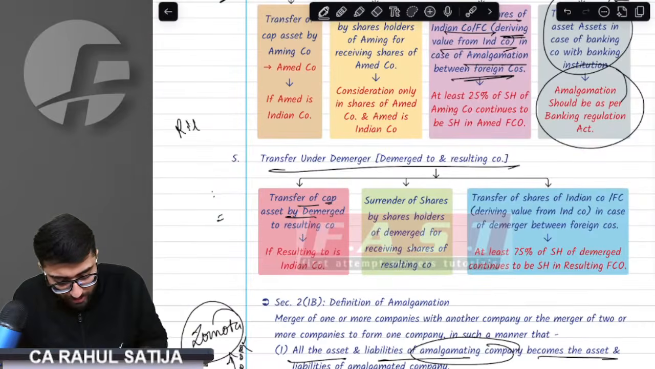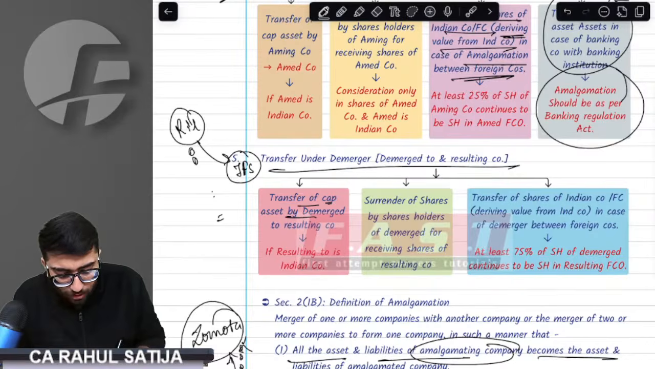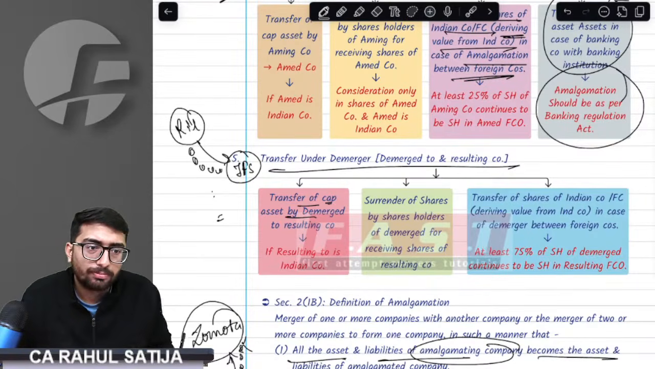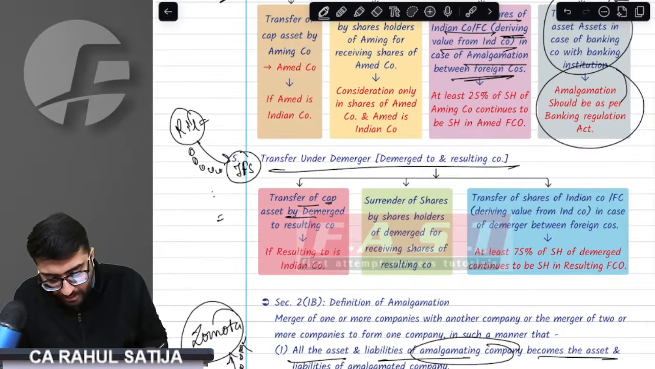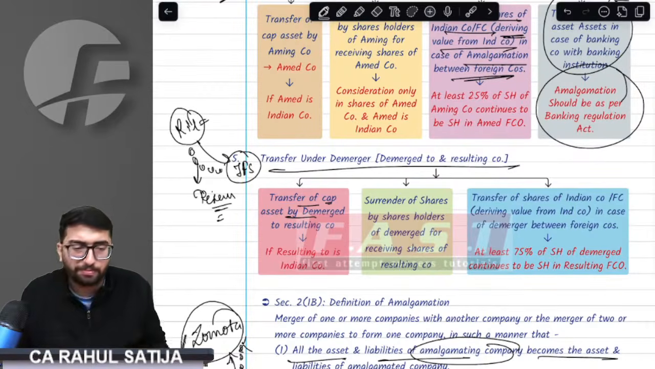For example, in Reliance, multiple assets went to Geo Financial Services. The provision says if assets go to Geo Financial Services, then this transfer is an exempt transfer. This is an exempt transfer.